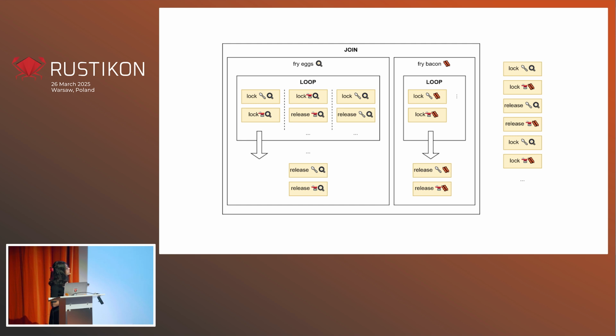So then the next thing that our fry eggs function is going to do is release the spoon. And fry bacon is going to release the pan. And it's going to try again now. There's nothing to say that the same thing won't happen, right? We can still end up in one possible timeline of events in which this just keeps looping. You might think, well, that's rare, right? That's not going to happen all the time. Actually, it's very, very common. And in some cases, depending on the examples that you have, how your code is compiled, it can be a lot more common than you'd expect.